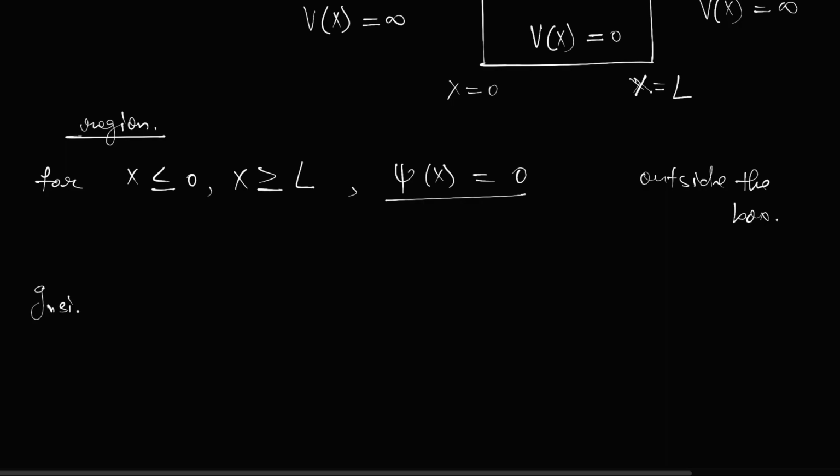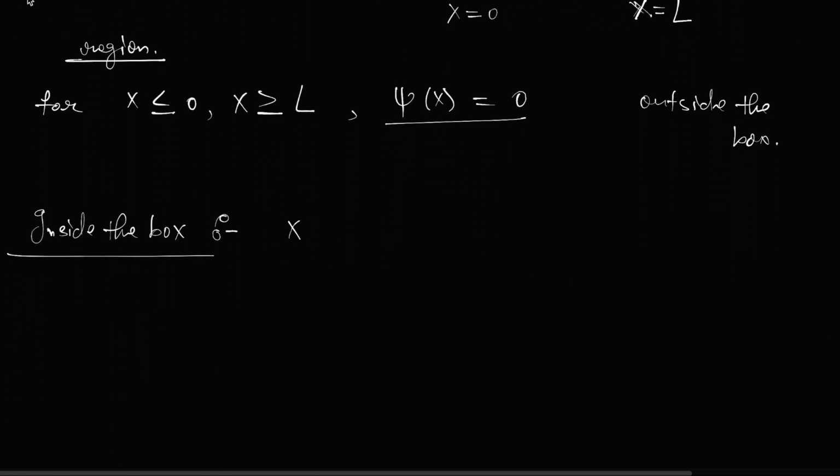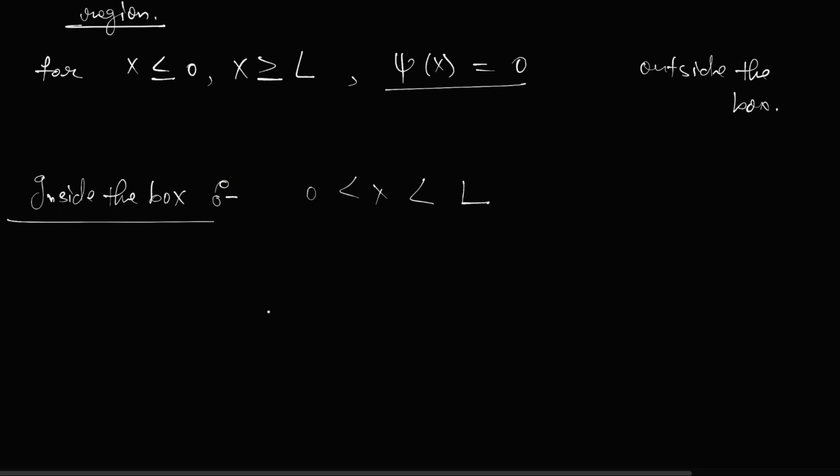Now inside the box, in this region 0 to L. So inside the region, 0 < x < L. Okay, in this region we are going to solve the Schrodinger equation, because in this region we don't know about the particle, where it is and what the probability is.